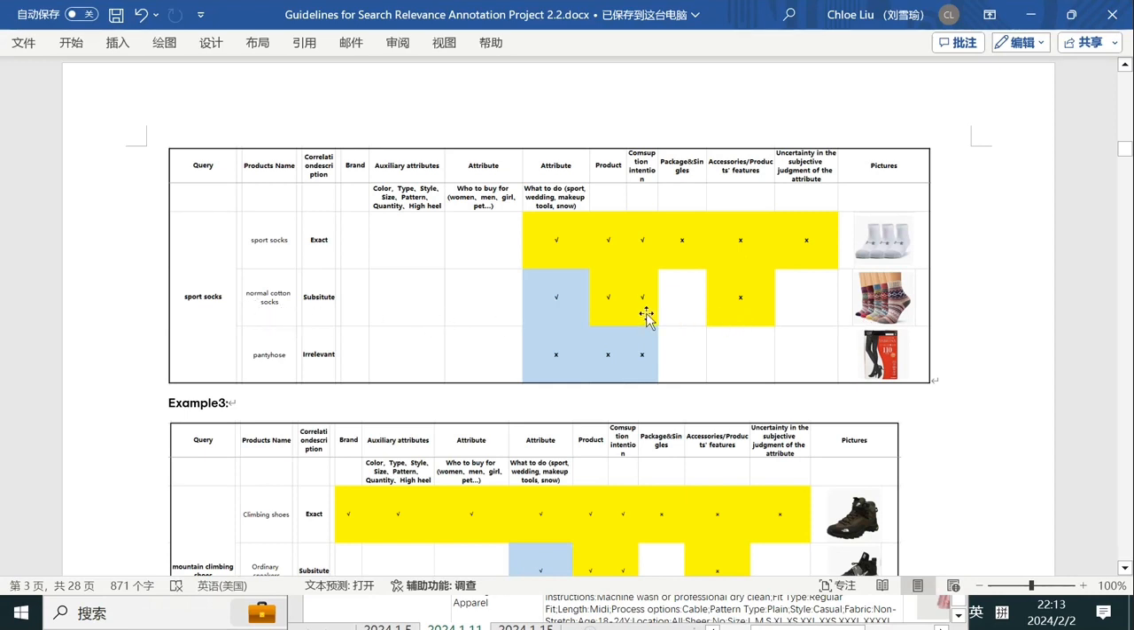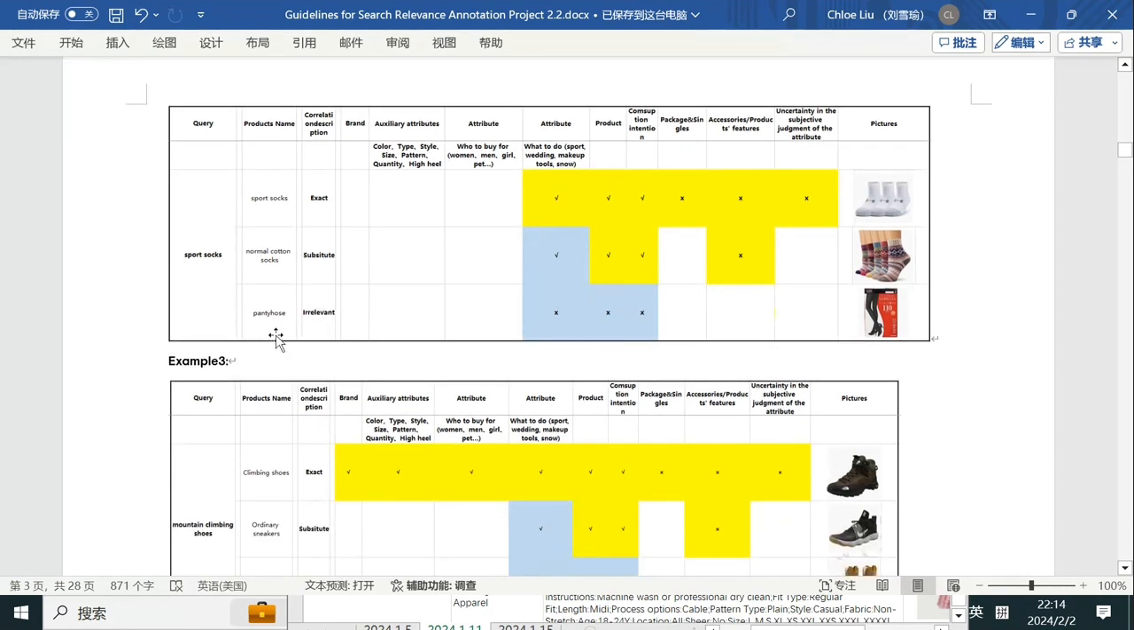But the picture here shows normal cotton socks, right? So the product is correct. They are pairs of socks, several pairs. They can be used for sport, but they are not specially used for sport, so they cannot fully meet the requirement, but they can be used for sport. And there are no accessories, no uncertainty. So under this circumstance, we can mark it as substitute.